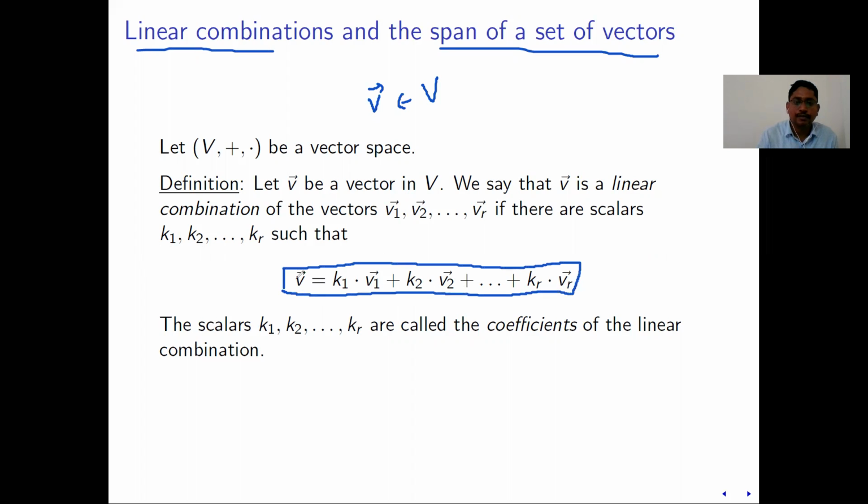That is, v is a combination of v1, v2, ..., vr with r scalars. There must exist scalars. The scalars are called coefficients in the linear combination.